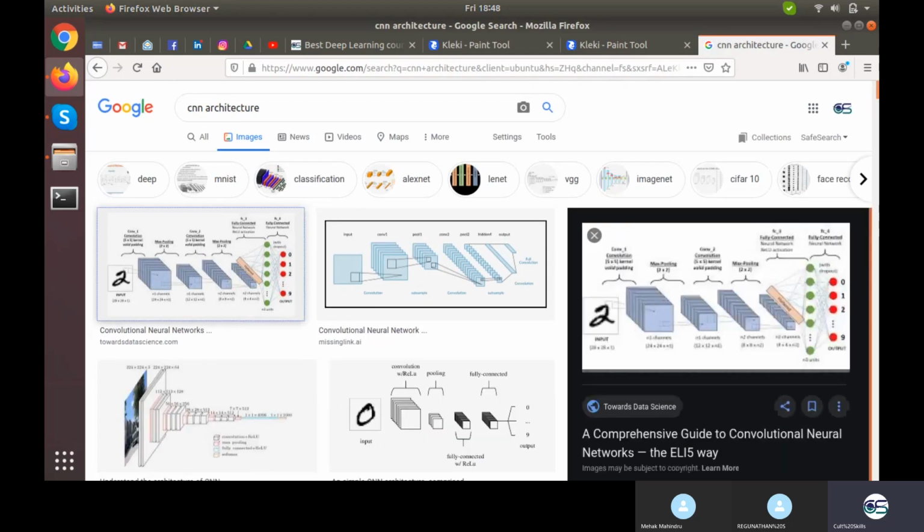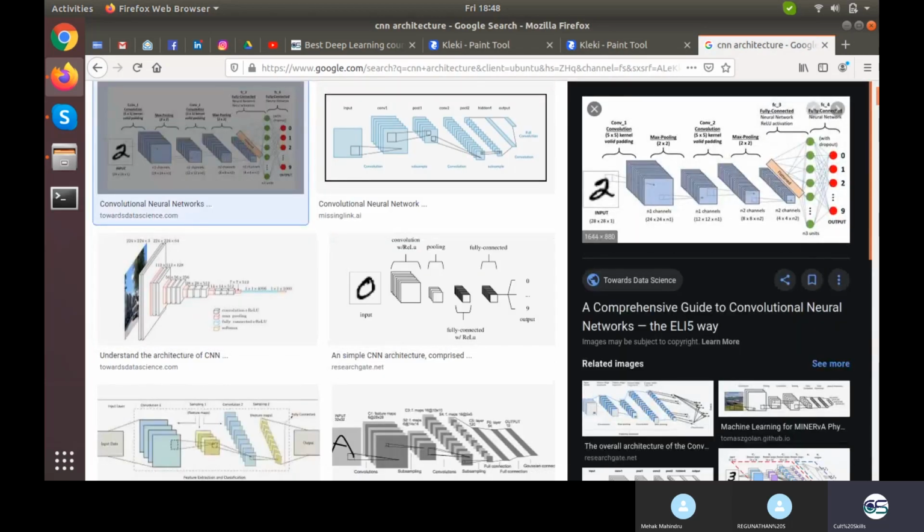Let's say this one. There is one image which you have convolved, and this convolution with a 5 by 5 kernel, valid padding, keeps on going. Then you apply max pooling. So the depth of the stack remains the same, but the height and width of the stack is reduced quite a bit. From 24 by 24 we turned into 12 by 12 because max pooling was 2 by 2. Then we again took the convolution, and 12 by 12 turned out to be 8 by 8 with n2 channels. The channels have increased because it is the result of pooling.